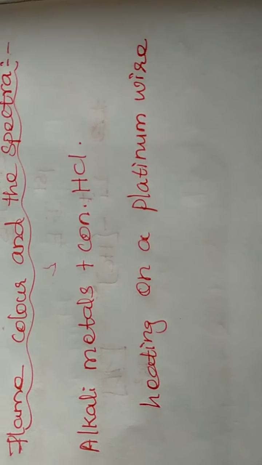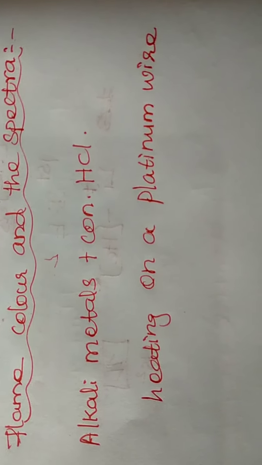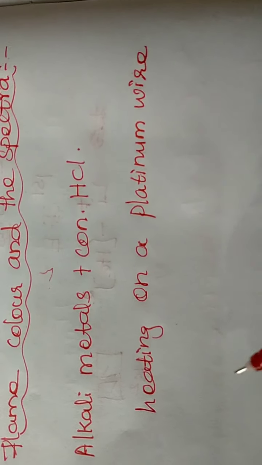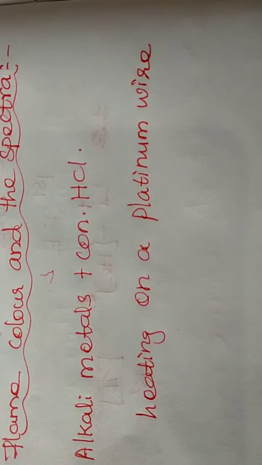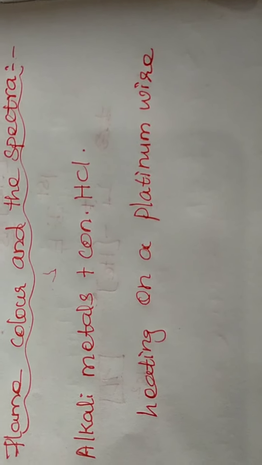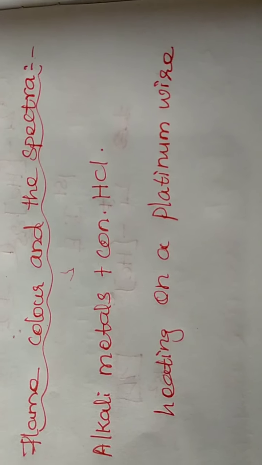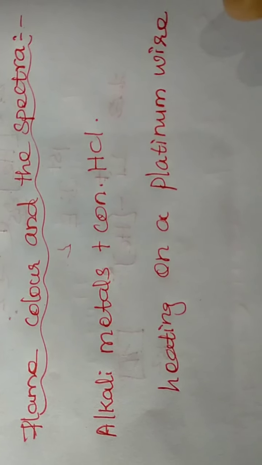You know that from a heat source we can get a flame. So from the flame, you treat this solution on the platinum wire, and you will get some color because of the alkali paste.